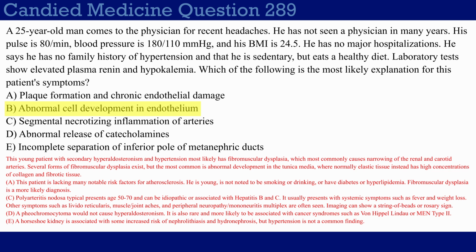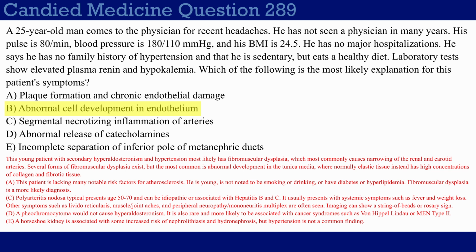And of course, in this question, another way we can do this is to just eliminate to get there. So let's just look at the other answer choices because you should be able to recognize them and eliminate them. Choice A, plaque formation and chronic endothelial damage. This is just talking about generic atherosclerosis, right? Now, this can, of course, cause renal artery stenosis, which can cause very similar presentation. But usually, if I was going to give that to you, I would give you a bunch of other risk factors. This patient would be smoking, have diabetes, or they'd be a lot older, most likely. In a young patient that doesn't otherwise have some kind of previous history or family history, fibromuscular dysplasia is far more likely than atherosclerosis.